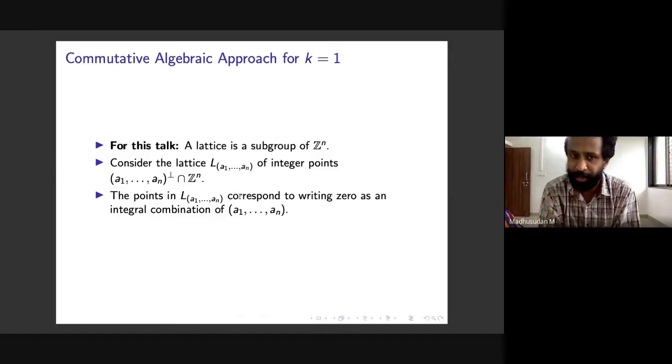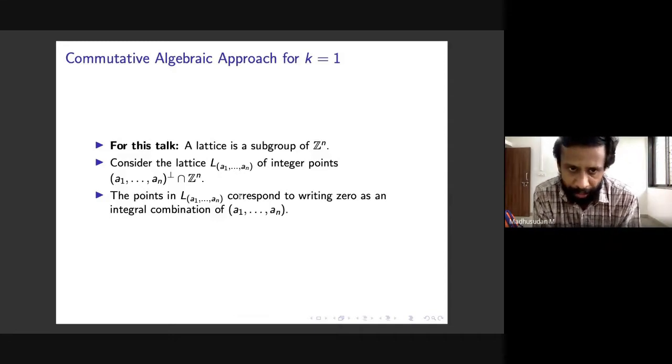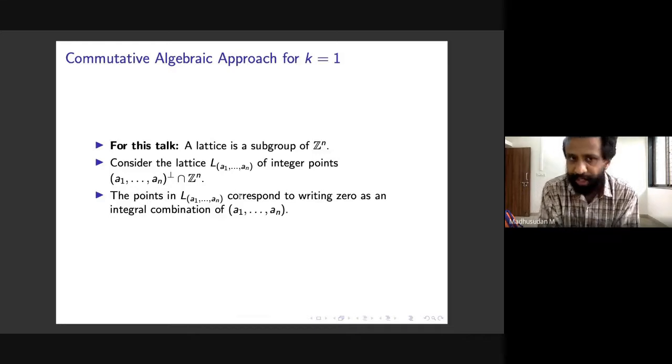The inner product with respect to (a_1,...,a_n) is 0. So this is naturally a group, the set of integer points that satisfy this. This is our lattice, and we will work with it throughout the talk. What does that correspond to for us?